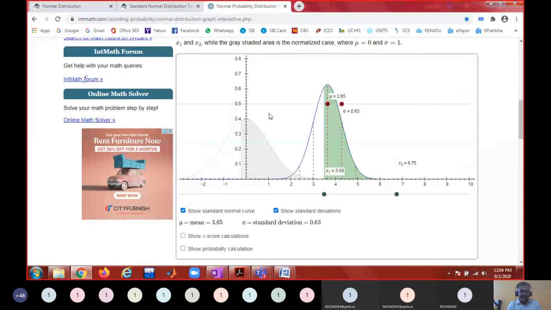Now, can you see a light graph here? Yes, sir. This is a normal curve with mean 0 and standard deviation 1, because mu plus sigma and mu minus sigma, right? This normal curve is called standard normal curve. So the probability density function with mean 0 and standard deviation 1 is said to be the standard normal curve. Let me change to here.